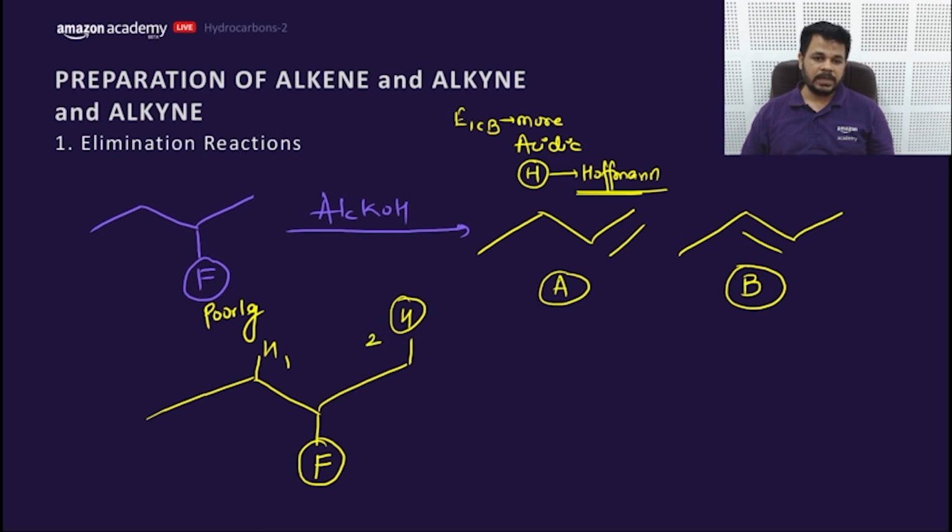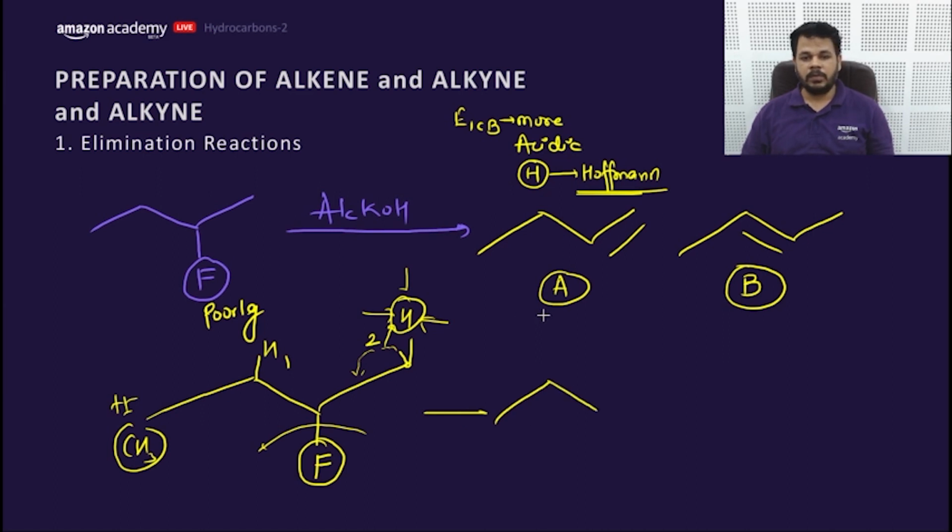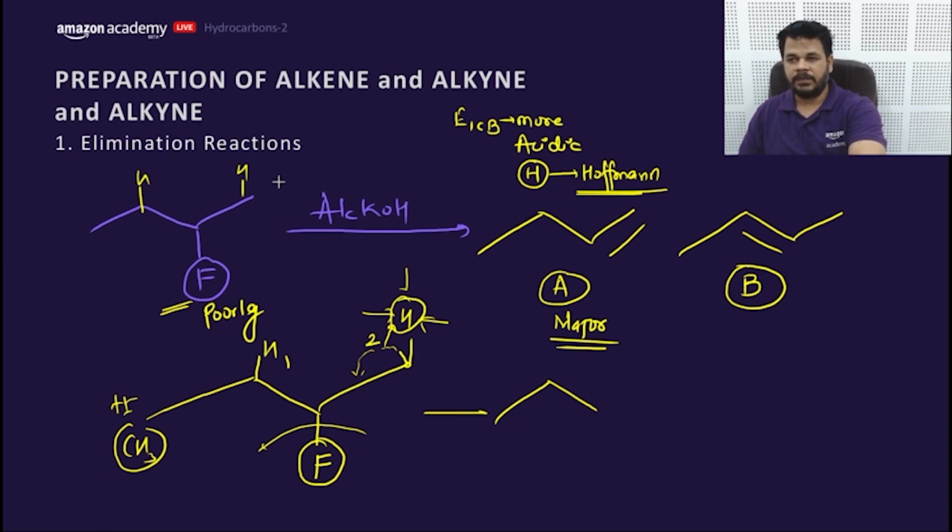So this is H1 and this is H2, and H2 would be more acidic because of the plus I effect of this CH3. So this H will get removed first, and then it will create an internal nucleophile to remove F. So A would be the major product, in case of a poor leaving group, and because of this poor leaving group, this H becomes acidic and gets removed faster. Getting my point? So this is very easy to answer.